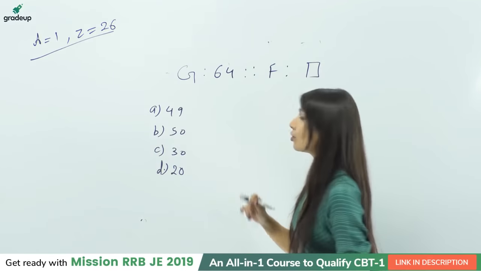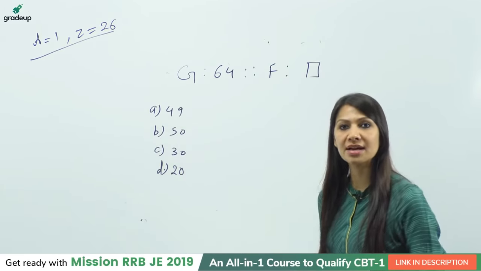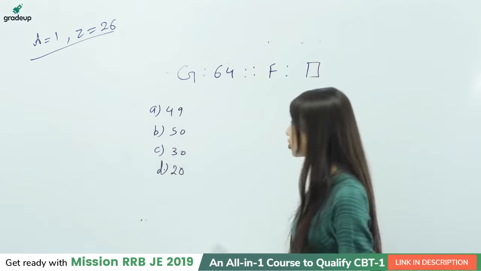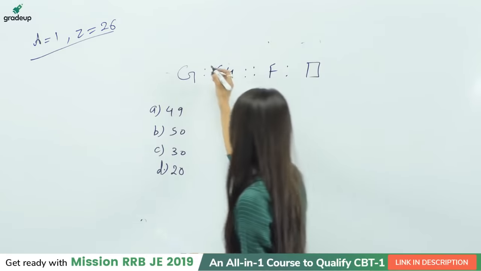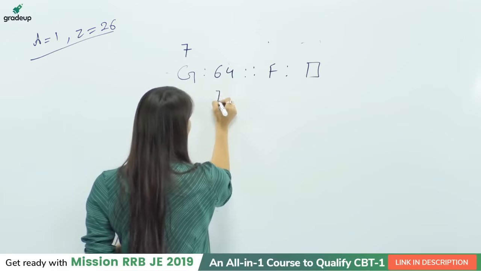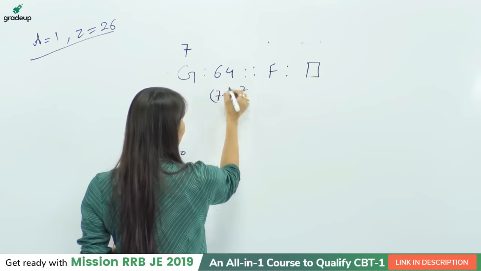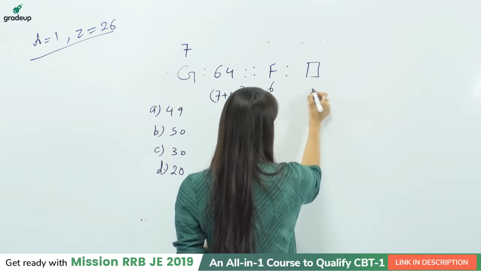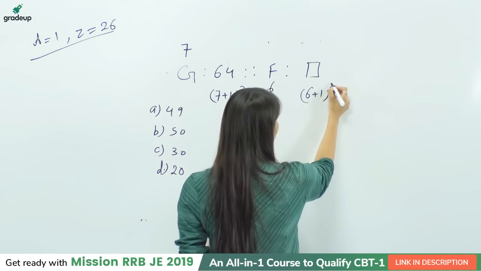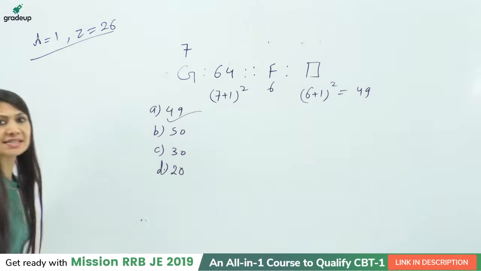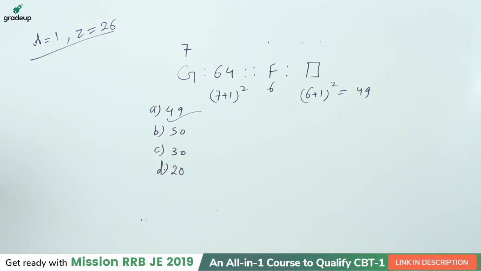Okay students, so many answers are here, but the answer is only one, that is 49, that means option A. Fine. So just writing the place value of G, the numerical place value of G is 7. So 7 plus 1 is 8 and the square of 8 is 64. Here the numerical place value of F is 6. 6 plus 1 is 7 and 7 square is 49, which is exactly option A. So it was a very simple question in fact, right? It was not that difficult.